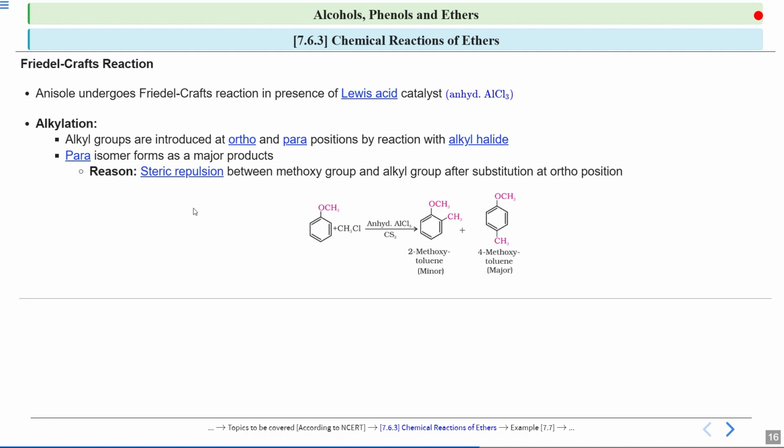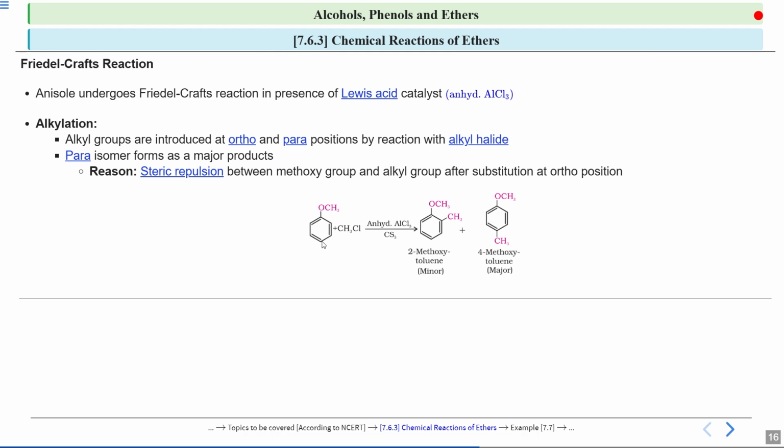So here you will take an alkyl halide and a Lewis acid catalyst. This will create a carbocation, which is CH3 plus, and this will act as an electrophile, and this electrophile will attack on this benzene ring. So you will see the CH3 group will attach at this ortho position over here and this para position over here. Now again, this is the minor one and this is the major one.